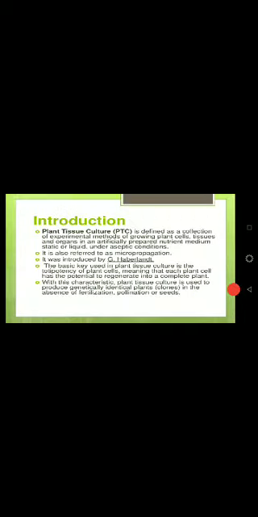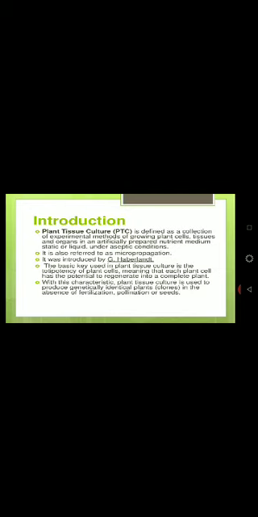Now, if we look at the introduction. Plant tissue culture is defined as the collection of experimental methods of growing plant cells, tissues and organs in artificially prepared nutrient media, static or liquid, under the aseptic condition. So now here we have our static or liquid. You know what is tissue culture. Tissue culture is generally meant to grow plant tissue under in vitro condition. It is also referred to as micropropagation, that we have also covered.